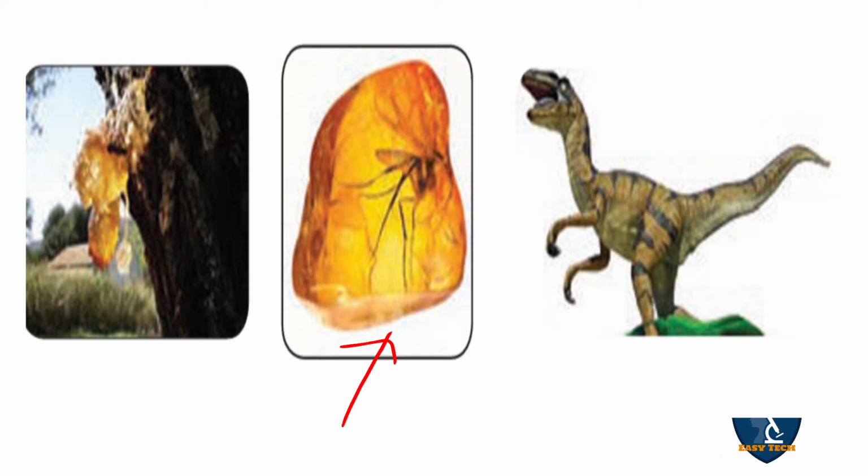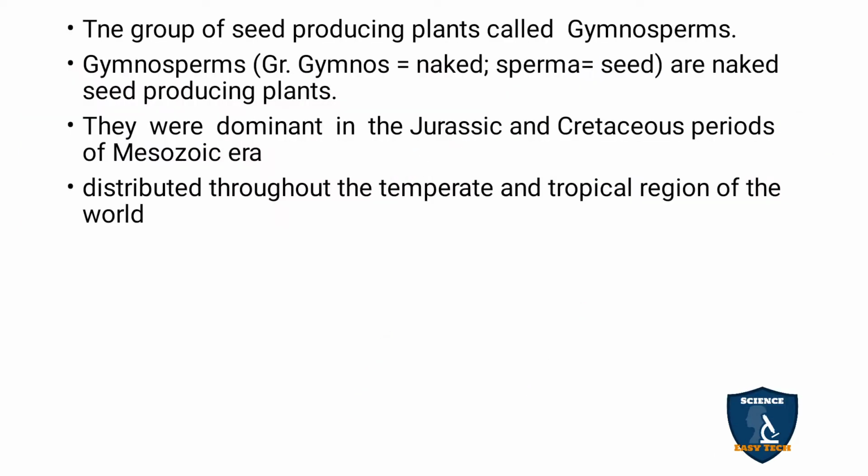So this is the amber. Here you can see the insect embedded in it, and this is the dinosaur from the Jurassic period, where the dinosaur lived. So that is one picture.